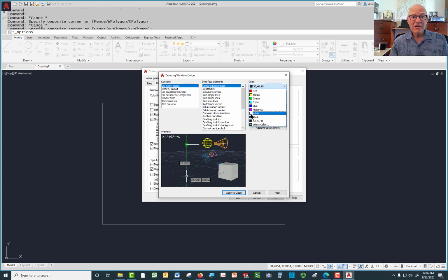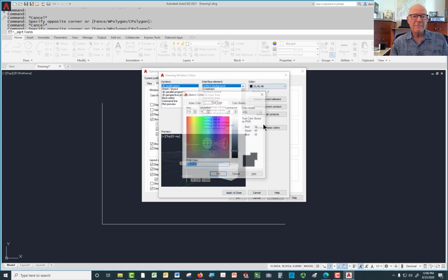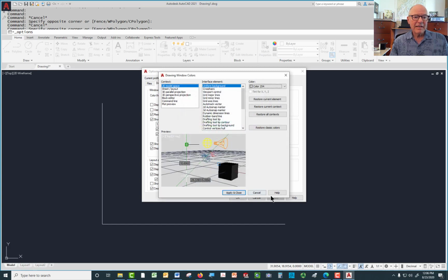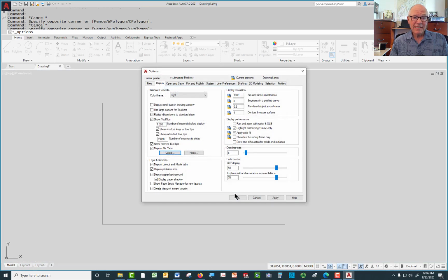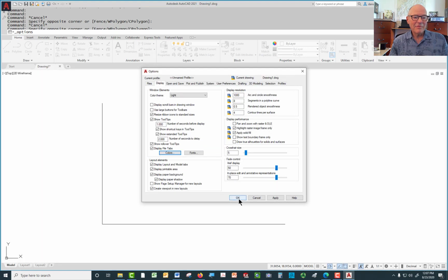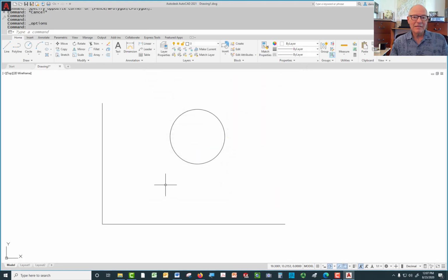I'm going to use white, but I will say there are a lot of people who prefer to come in here, go to Index Colors, and set their background to a very light gray. So if I set that to a light gray, it looks like that. We can use light gray. I think sometimes light gray works pretty well. That's what I use when I'm working on an actual project rather than teaching. But from my experience, students have a little better time of it if I just make the background as much contrast as possible with what I'm drawing.